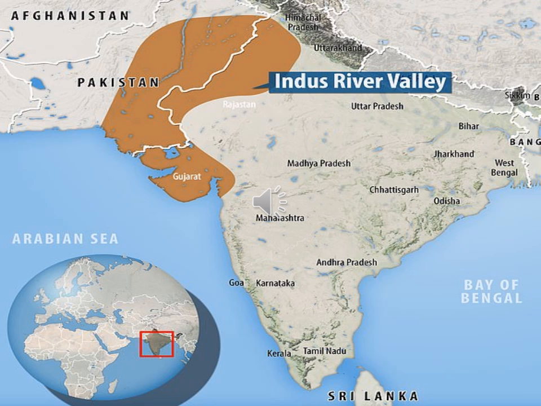So where is the Indus Valley located? It is located in the northwest of India, that is, in Pakistan. Most of the sites are located in Pakistan, and some parts of India also come under the Indus Valley civilization. The places in Gujarat, Rajasthan, Punjab, Haryana, and a few parts of Maharashtra come under this region. You can see in this picture that the Indus Valley civilization is in the northwest of India, mostly in Pakistan.